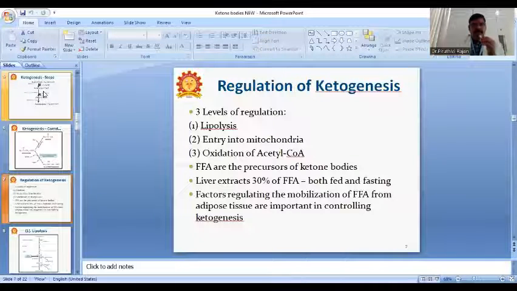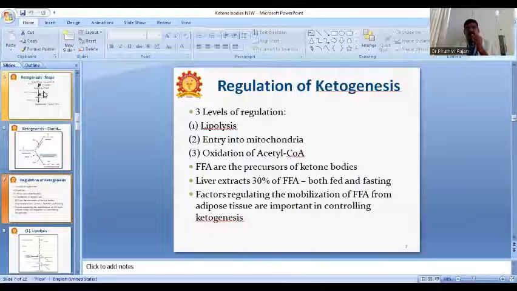So commonly, free fatty acids are the precursor of the ketone bodies. What is the precursor of ketone bodies? Free fatty acid is the precursor of ketone bodies. Liver extracts 30% of free fatty acid in both fed and fasting.